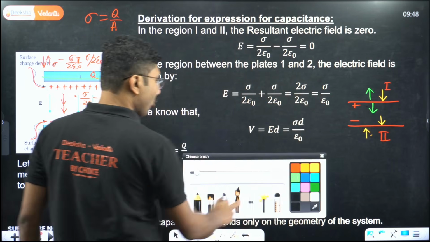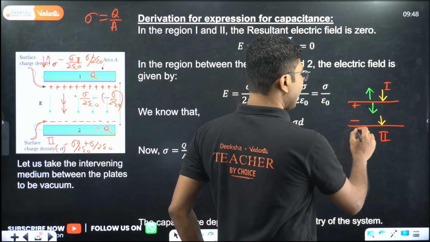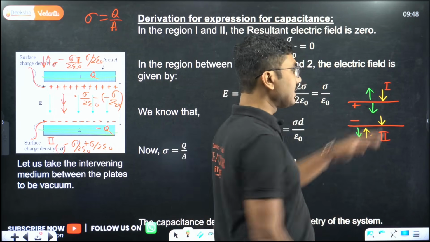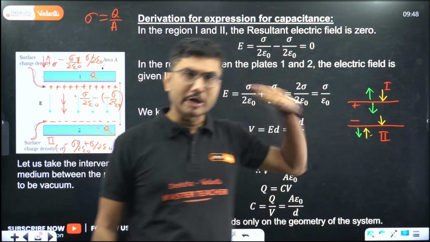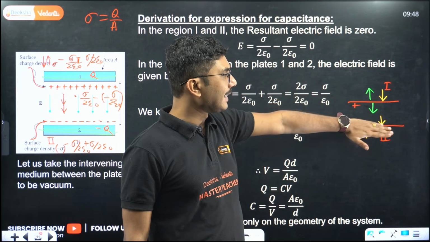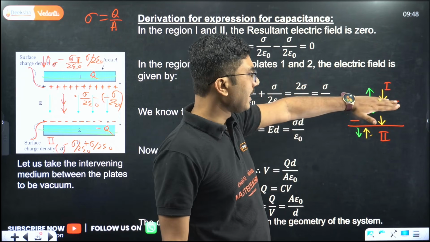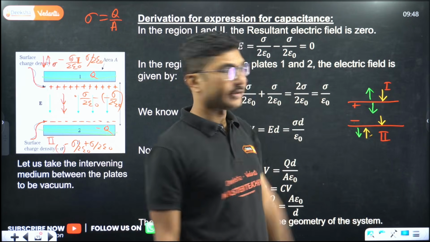When you are considering the positive plate, you ignore the negative plate and only find the direction due to the positive plate. So do not confuse. Cover the negative plate when considering the positive plate, and cover the positive plate when considering the negative plate.